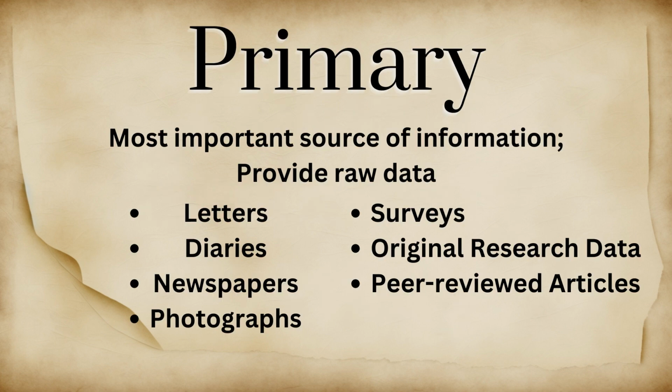Primary sources are the most important kinds of resource in academia, as they are the foundation from which all other work is built. In the humanities, primary sources are objects and records created at the time of an event or shortly afterwards by people who participated in or observed the event. They are things like diaries, letters, newspapers, pictures, and other things that capture and preserve a moment in time.